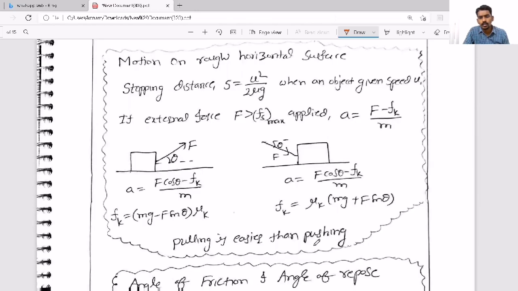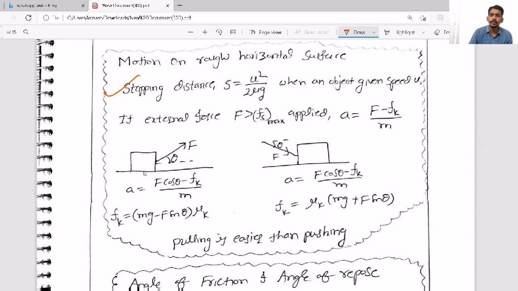Now, one more thing. Motion on rough horizontal surface. Suppose a body is moving on a rough surface. The very first thing is stopping distance. They can ask questions based on stopping distance. So what is stopping distance?